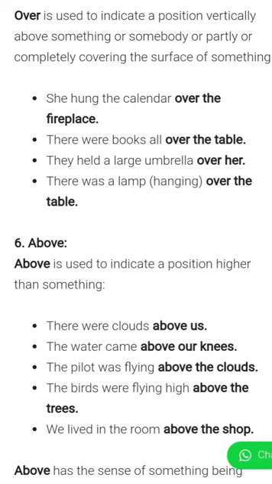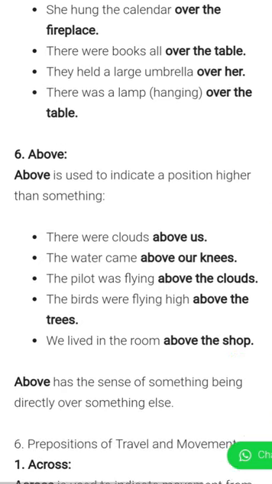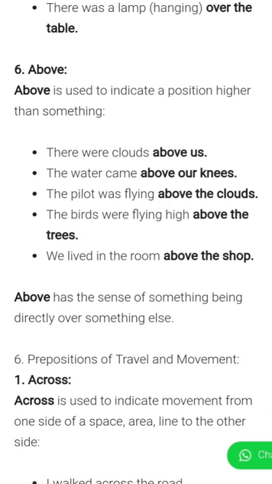The water came above our knees. The pilot was flying above the clouds. The birds were flying high above the trees. When something is there and something else is higher than that, then we will use the preposition above. We lived in the room above the shop. Above has the sense of something being directly over something else.